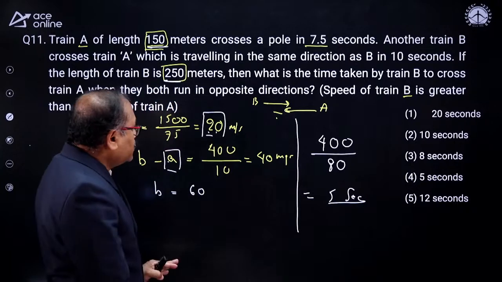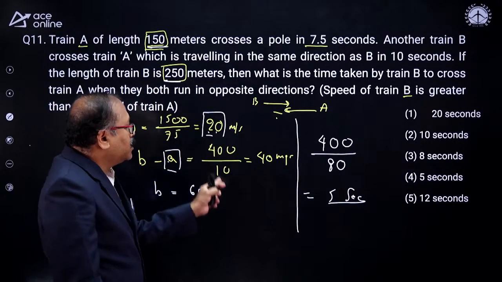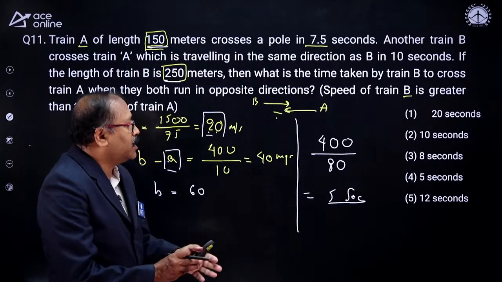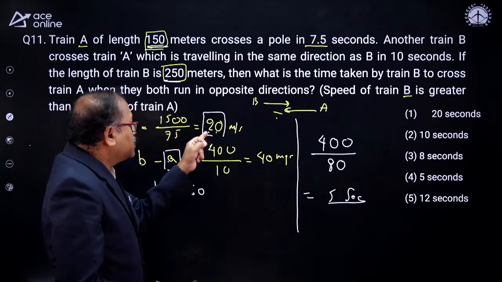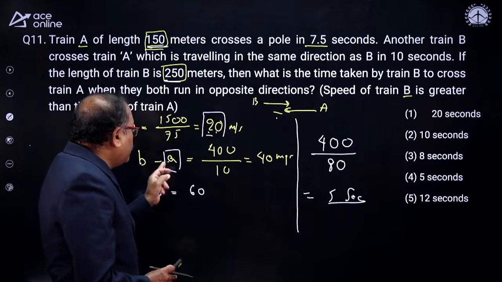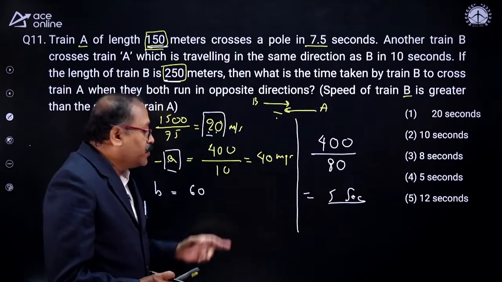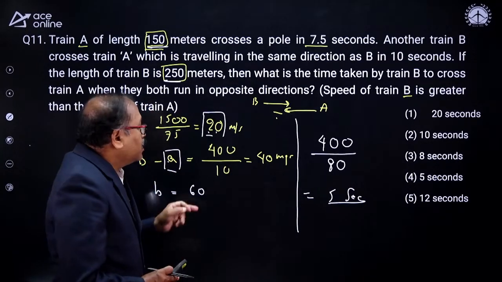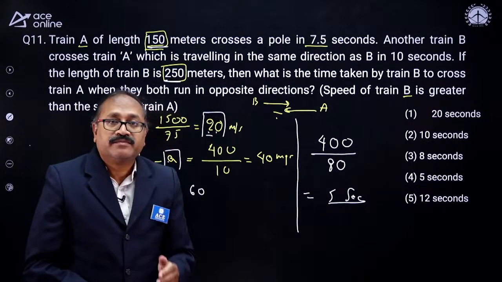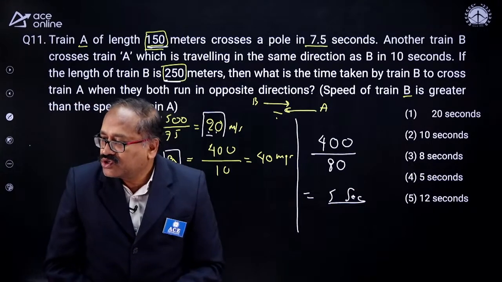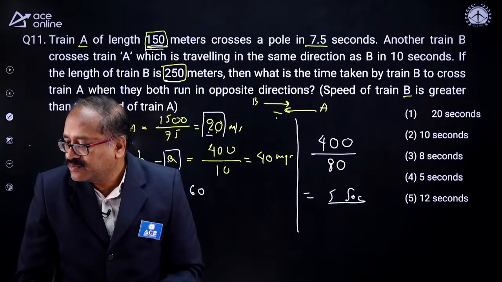5 seconds. That's all. So if you are understanding the facts given over here, I simply have to divide 400 by relative speed. A's speed is already given to us and A minus B speed is 40. From there I get the B. As they are moving in opposite direction, 20 plus 60 is 80. It will be done. Sumit sir, Sumit Pawar ji.